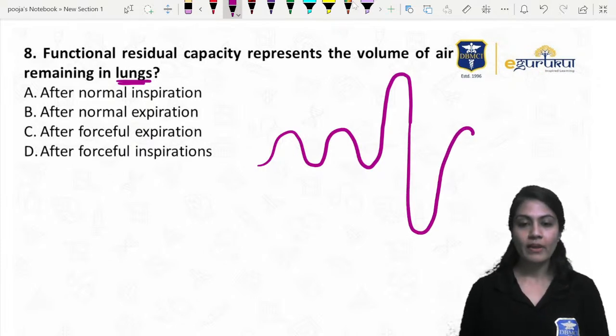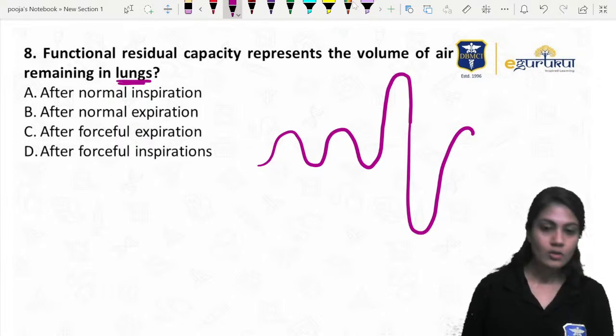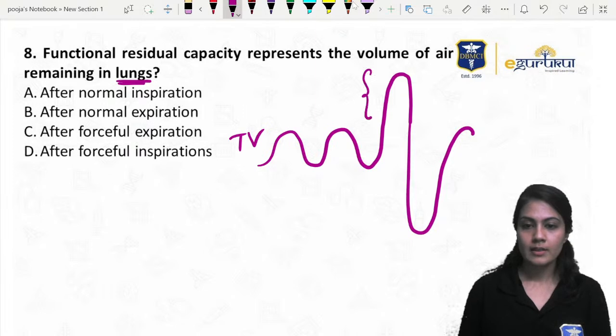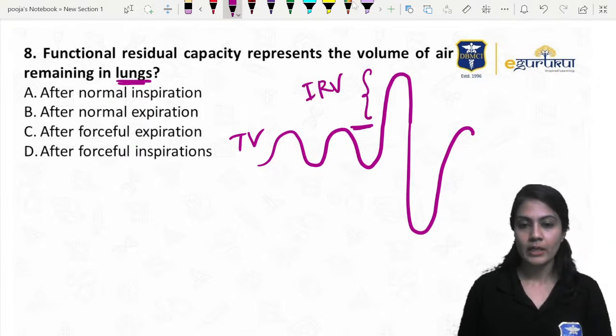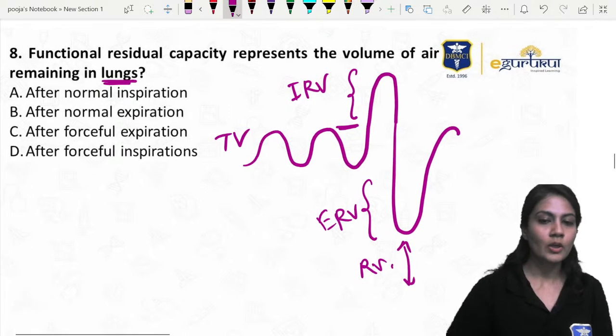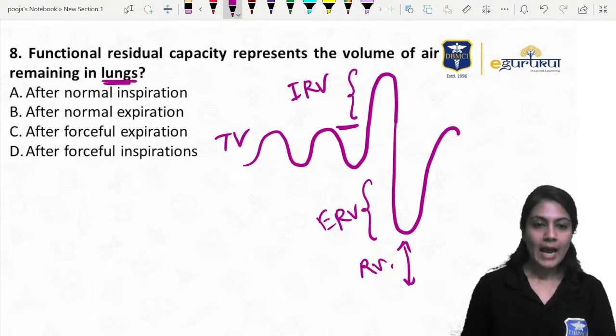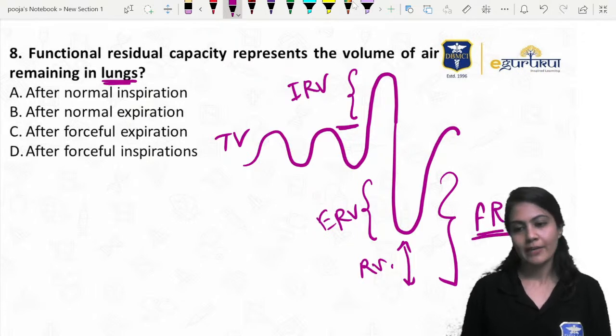See, already 9:25, 9 is over, so I need to discuss 2 more question papers. So this is the tidal volume. Above this, not including the tidal volume, is the IRV, and this is the ERV, right? And this will be your residual volume. The ERV and residual volume together we are going to call functional residual capacity.